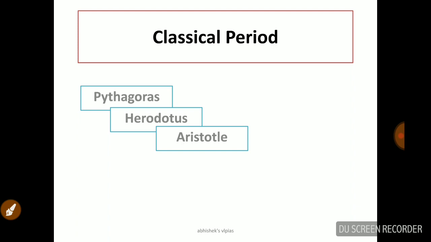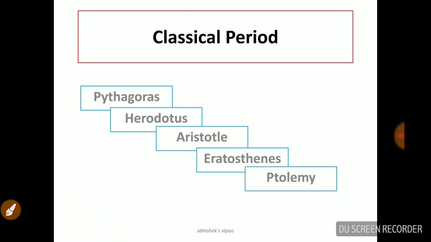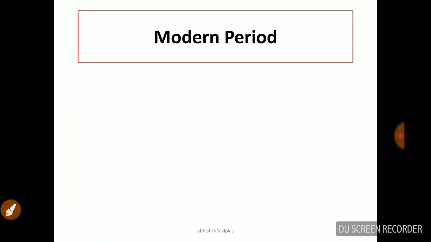And the next important one is Aristotle. Aristotle described the lunar and solar eclipses and all. The next one is Eratosthenes. Eratosthenes is the man who found the angle of the noon sun. And the last one is Ptolemy. Ptolemy wrote a book on geography. So these are a few names of the philosophers and thinkers of the classical period who made some kind of studies in geography. And now let's talk about the modern period.